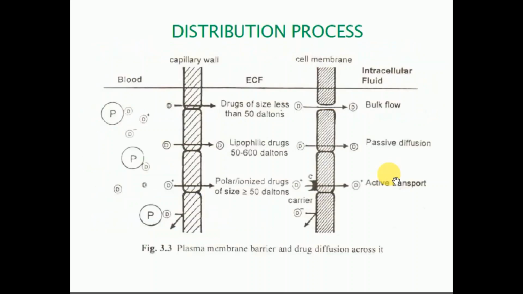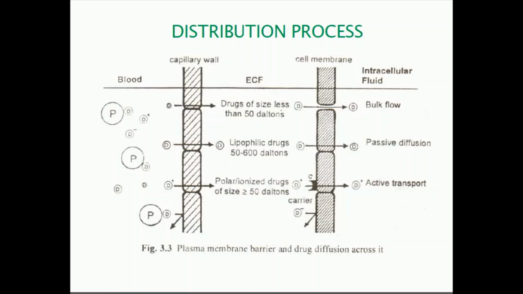Here this is the chart: the movement of drug from blood to the extracellular fluid, and from extracellular fluid to the intracellular fluid. So distribution is a two-step process. In these two steps, different factors will influence. We will see all the factors one by one.